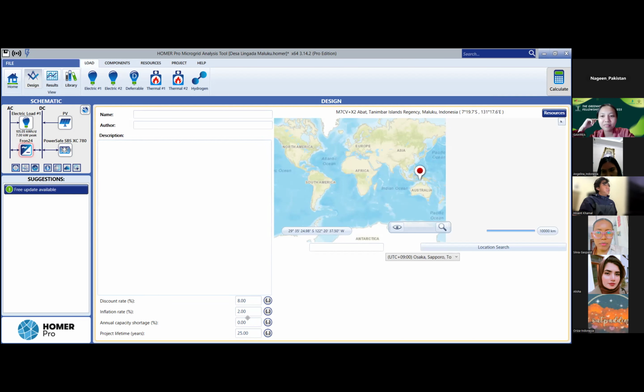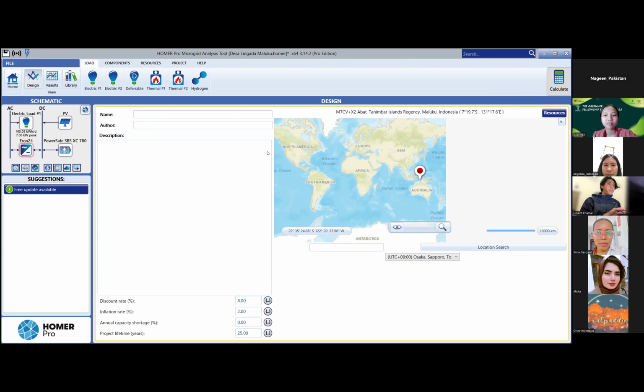Okay. I want to answer your question. In solar power plants, you need three software for calculation: for example, one, Homer Pro, two, Helioscope, and three, PVsyst. With these three software, you can calculate a solar power plant project.